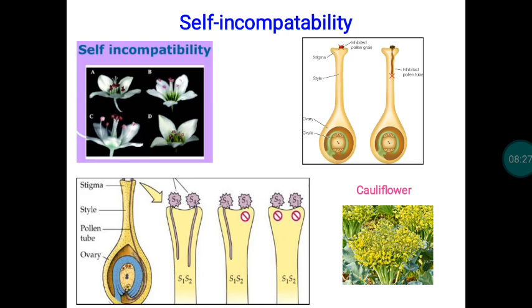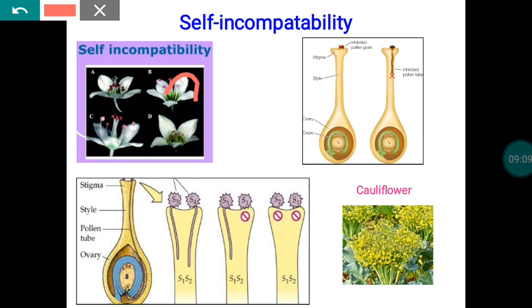Another mechanism, which is reported in the case of sunflower, is self incompatibility. Self incompatibility means both gynoecium and stamens are there in one and the same flower, like hermaphrodite flowers. But the problem is that the pollen produced by that particular flower is not able to pollinate the gynoecium of the same plant. Even though both male and female organs are there in the one and the same plant, the pollen of that flower is not able to pollinate the stigma of that flower. So that is the self incompatibility mechanism.